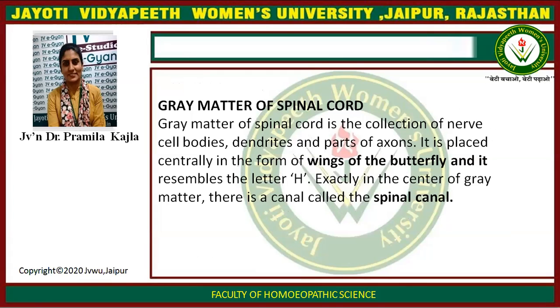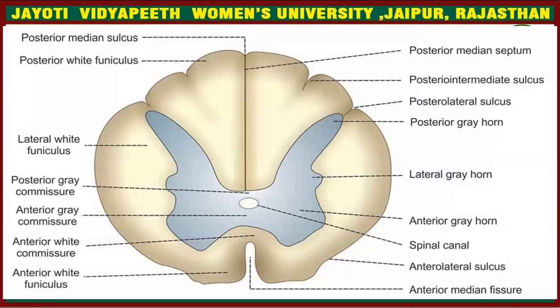Gray matter of spinal cord. Gray matter of spinal cord is the collection of nerve cell bodies, dendrites, and parts of axons. It is placed centrally in the form of wings of butterfly and resembles the letter H. Exactly in the center of gray matter, there is a canal called spinal canal. So in this diagram, you can see this is H-shaped spinal cord. In the center, there is spinal canal.